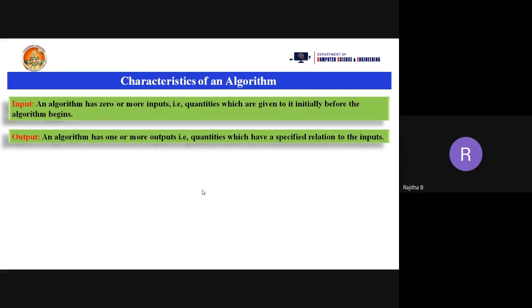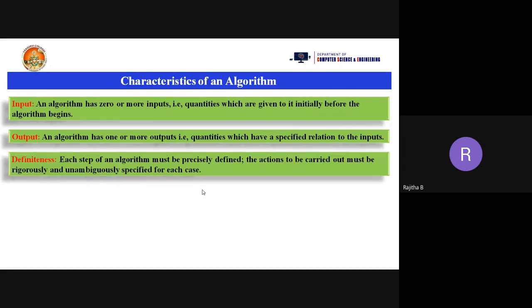Then what is the third one here? Definiteness. Each step of an algorithm must be precisely defined. The actions to be carried out must be rigorously and unambiguously specified for each case. When you are writing the program and algorithm, it should be clear. There should be no confusion in writing that algorithm or statements. You should not create any ambiguity to implement the program. It should be clear-cut with no ambiguity in the program. That is called definiteness.